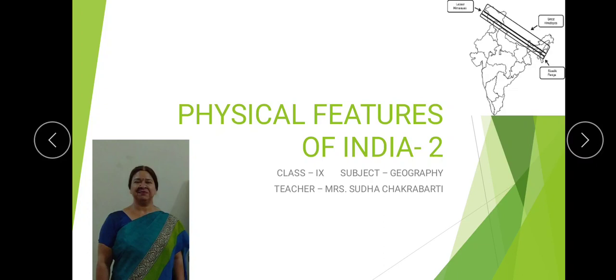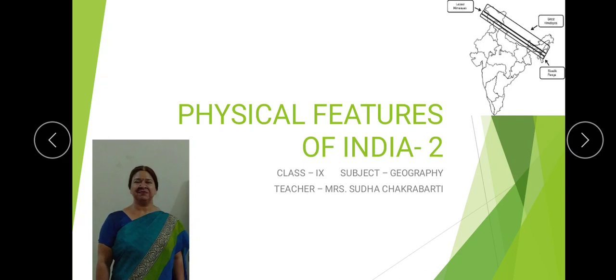Then we also saw how India is divided into 5 physical divisions: the northern mountains, the central fertile plain or northern fertile plain, the desert, peninsular plateau, the coastal plain and the islands. Okay, so we will be discussing these parts one by one.